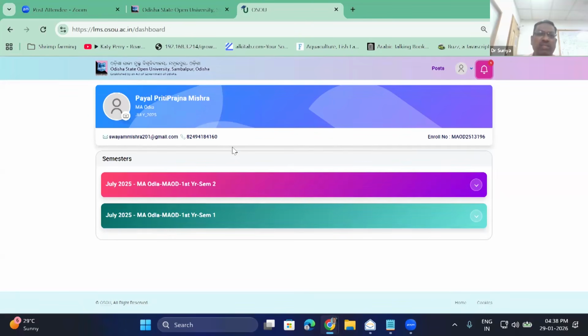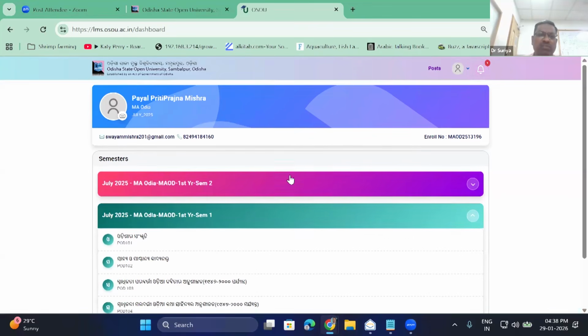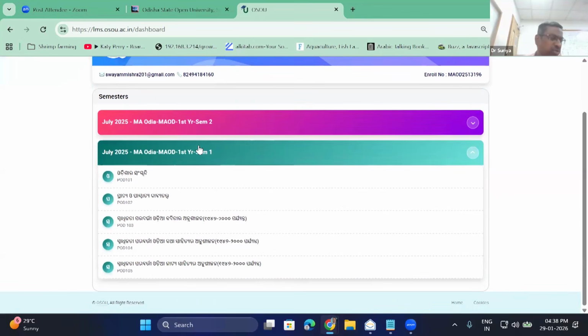Since this student is admitted to MA ODIA semester 1, first year, July 2025, he is having both these classes. So here what you have to do is just go here. For this semester, he has to submit for SEM 1, MA ODIA first year SEM 1. What you have to do?